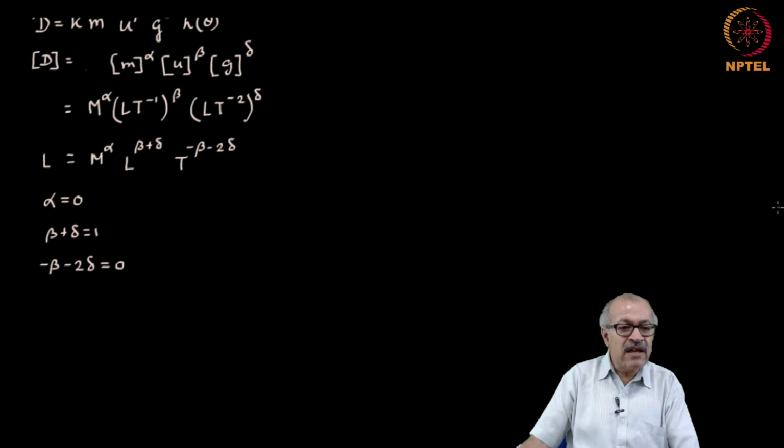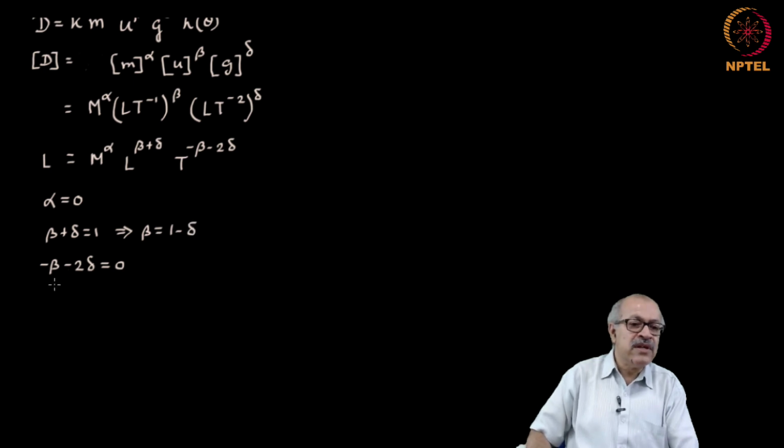And you can solve these two equations. This gives beta is equal to 1 minus delta, and then you put it here, it becomes minus 1 minus delta minus 2 delta equal to 0.